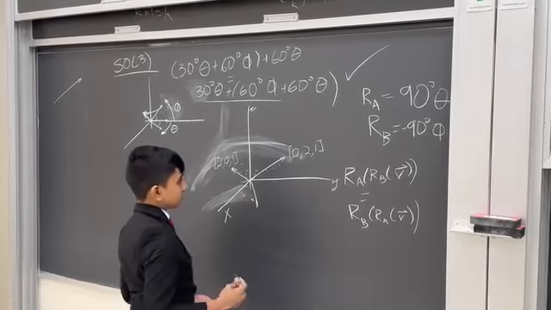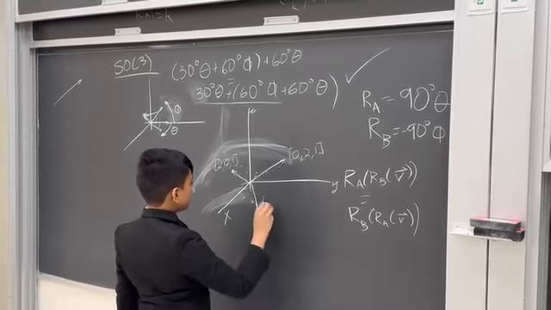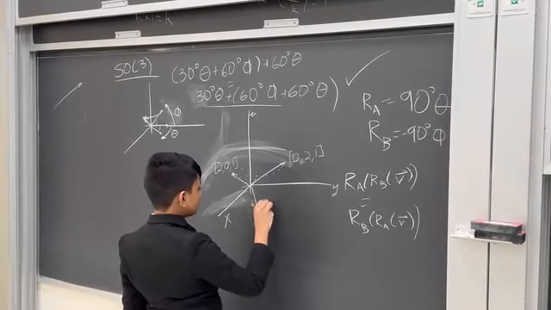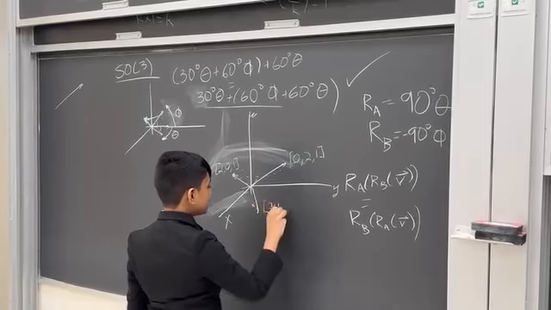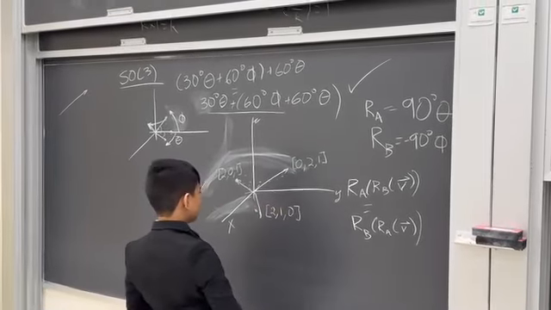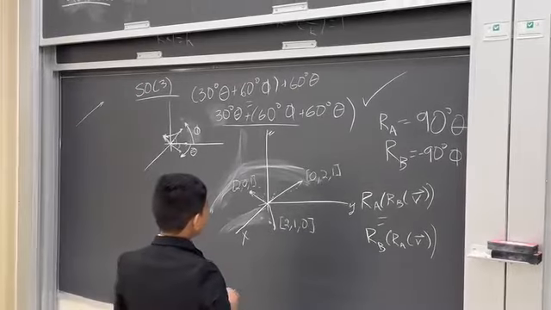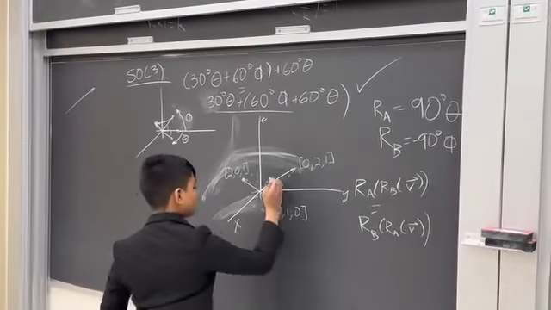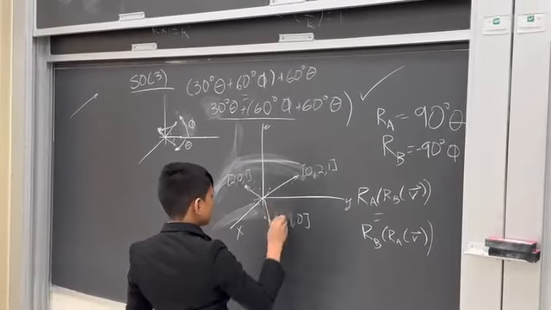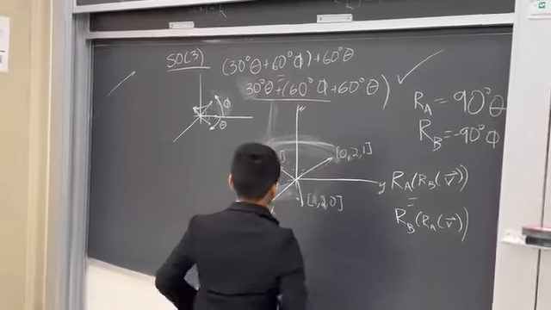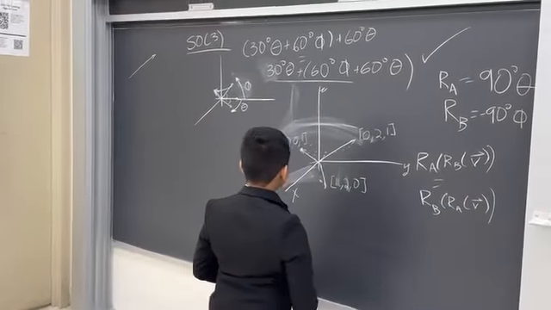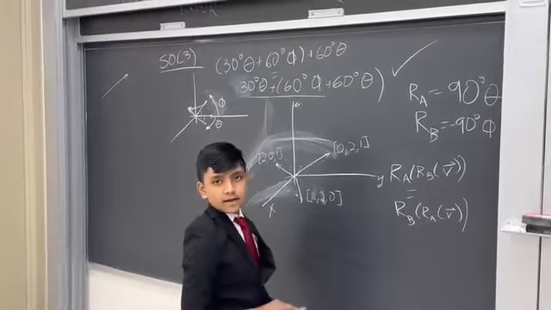It's not the most accurate drawing in the world, I know. But it should be approximately 210 or 120. I can't quite tell from this drawing. Let me actually see. Yeah, it's 120, sorry. And alright, so we are not done yet.